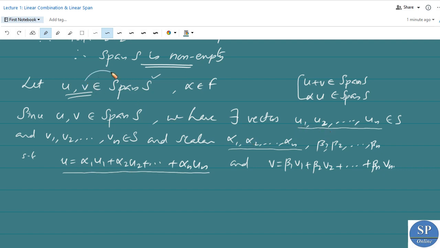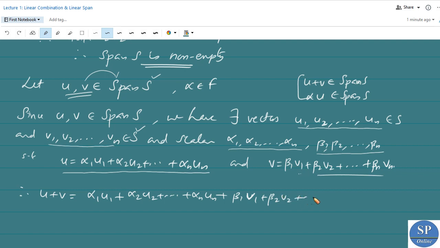And since v belongs to span of S, there exist vectors v1, v2, etc., vn belonging to S, and scalars beta 1, beta 2, etc., beta n, such that v can be expressed as a linear combination of v1, v2, etc., vn. Now, what about u plus v? It is alpha 1 u1 plus alpha 2 u2 plus etc. plus alpha n un plus beta 1 v1 plus beta 2 v2 plus etc. beta n vn.